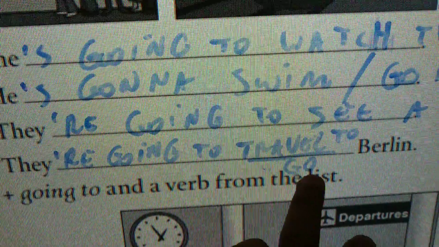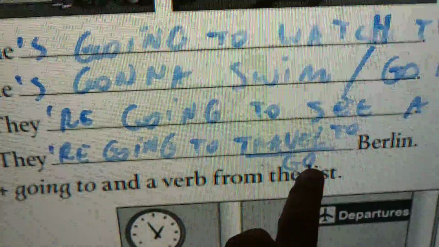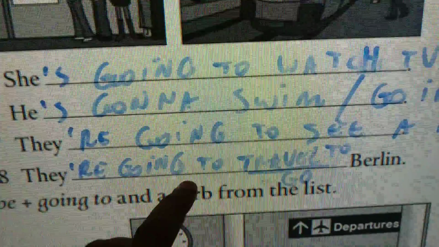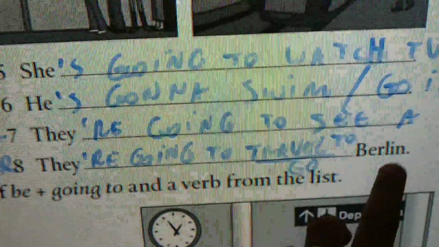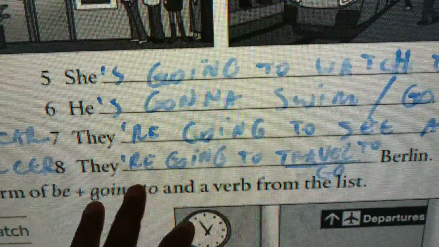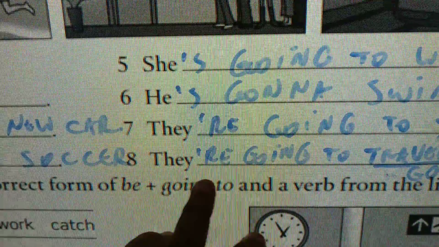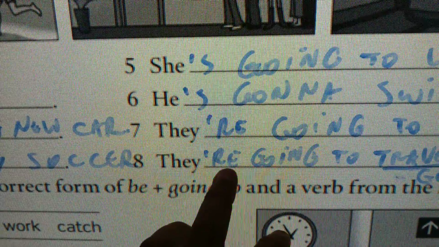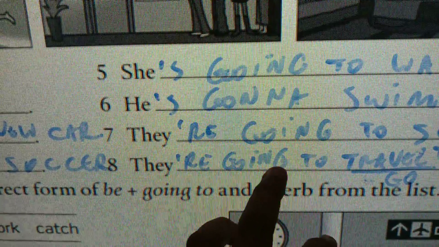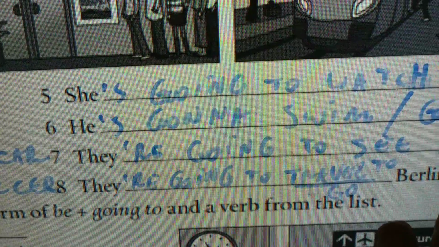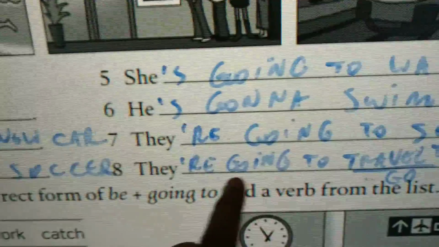It doesn't matter if the verb is go again, but it has to be a verb after to. If I simply say they're going to Berlin, this is not the future. They're going to Berlin. I'm doing the present continuous. I'm having the verb to be plus another verb with ing. They're going to Berlin. This is the present continuous, not the future with going to.